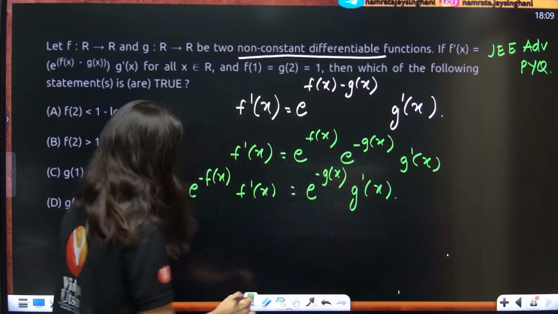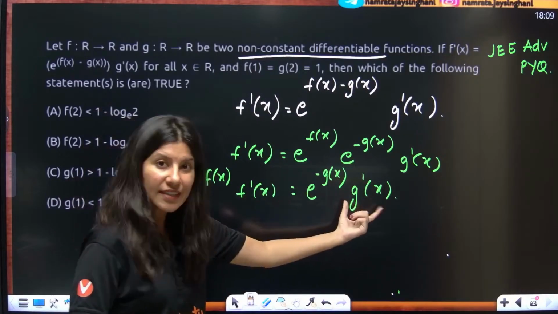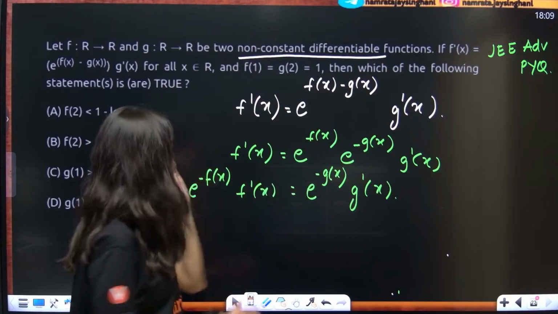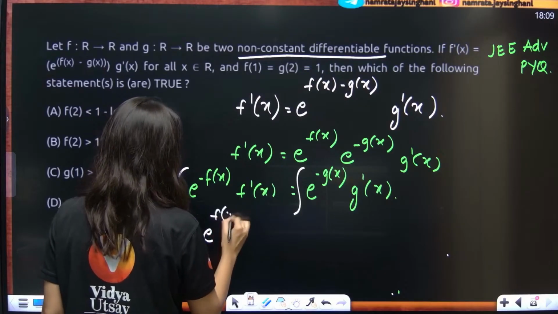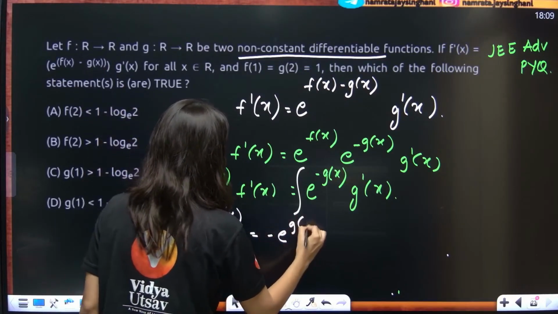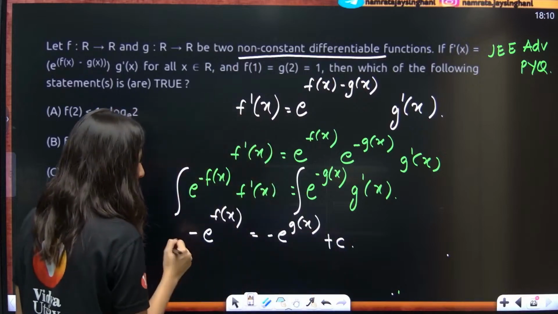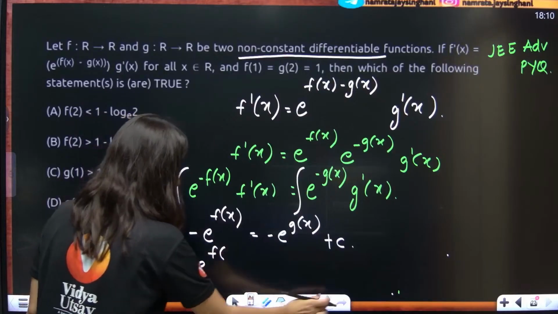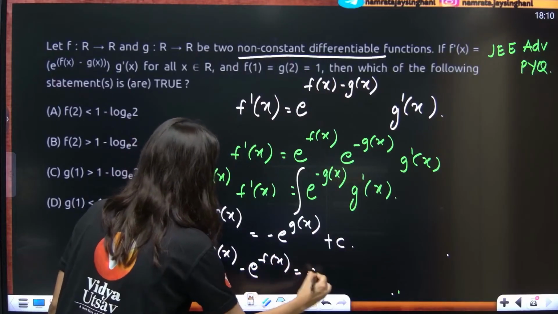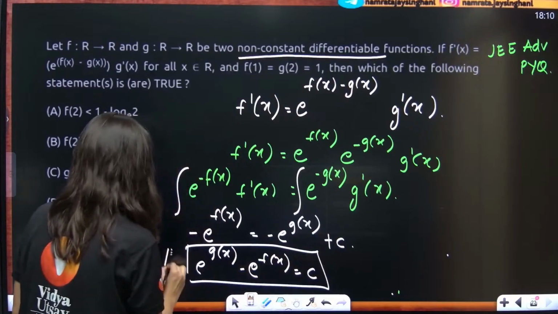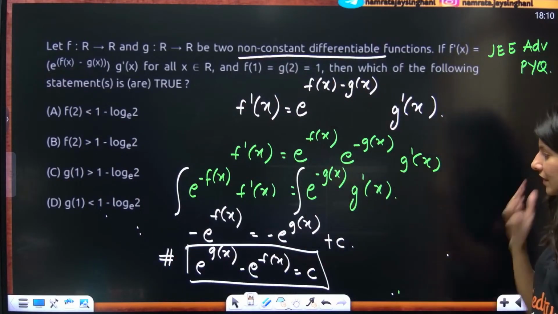Now, this will be treated as dx, and this as again dx, and so integrate. Integration of this is minus e^(−f(x)) equals minus e^(−g(x)) plus a constant. The constant you can apply anywhere. So now e^(−g(x)) minus e^(−f(x)) is coming out as c. This is what you are going to get.